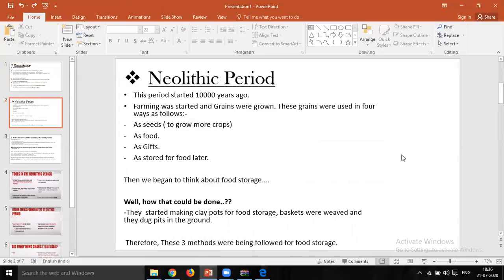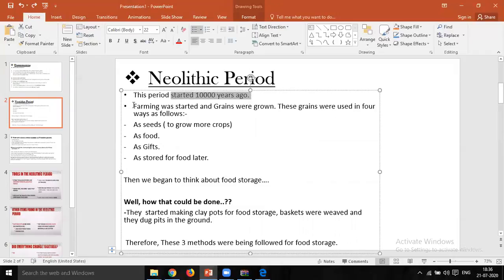And the second point, we saw about the Neolithic period. We started to discuss the Neolithic period, which started 10,000 years ago. Farming and grains were grown in these times, and they were used in many ways: as seeds, as food, and as gifts, and they were being stored.